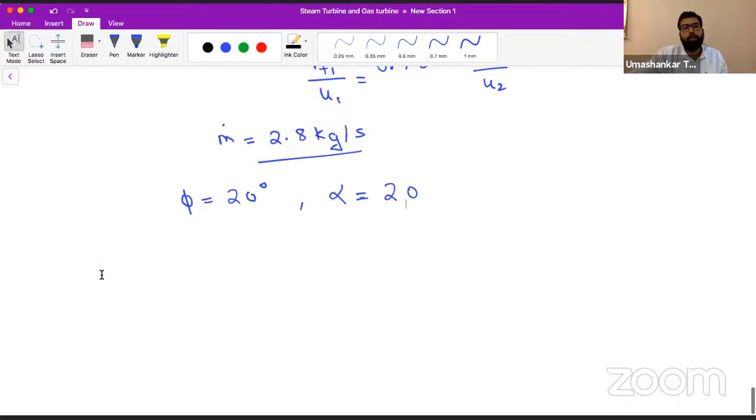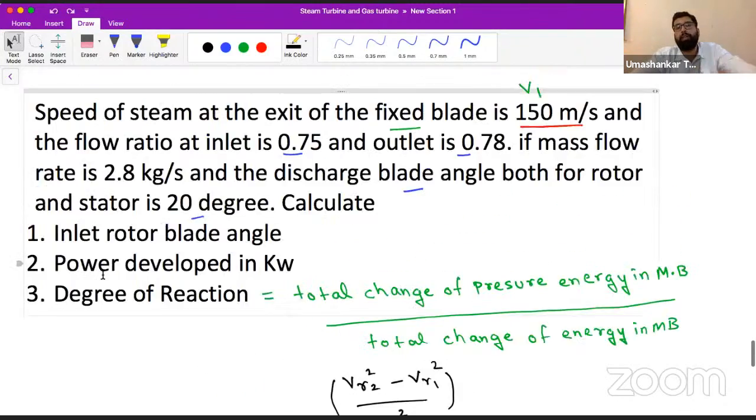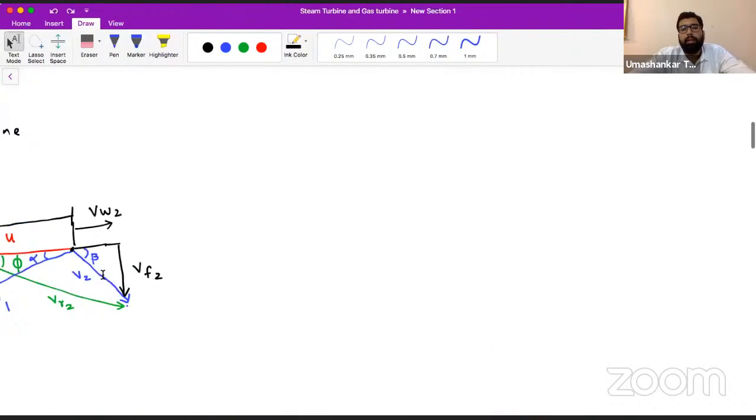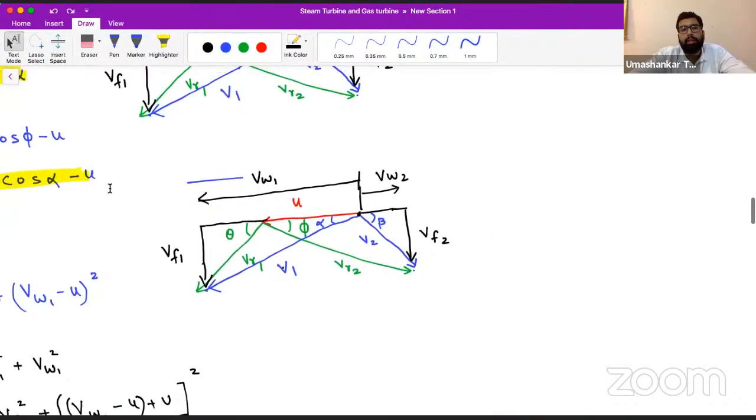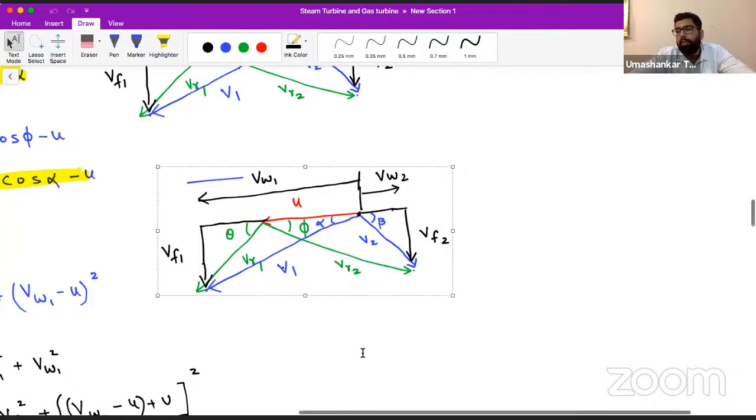Now we have this velocity triangle. Let me copy it again. Where is our velocity triangle? This is our velocity triangle. So this is our velocity diagram.